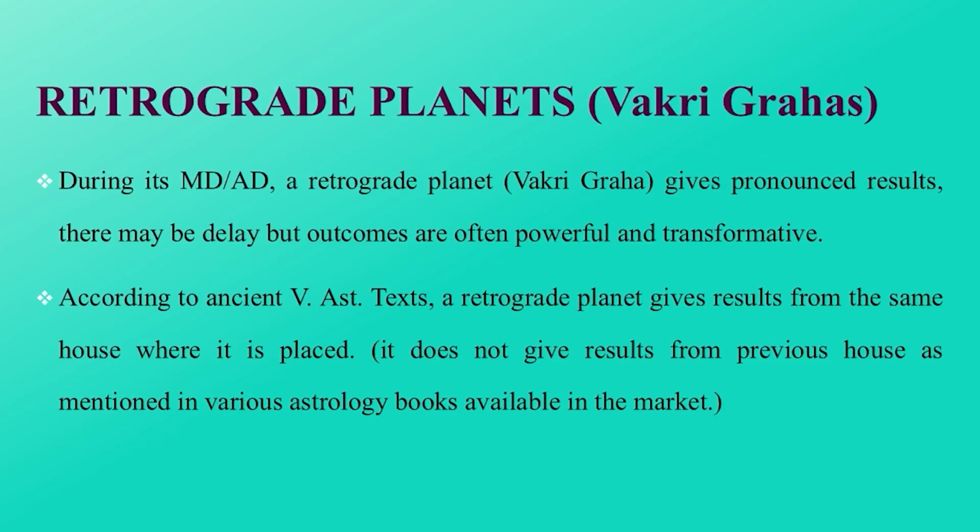Mahadasha and Antardasha of a retrograde planet often behave differently from that of a direct planet. During its Mahadasha and Antardasha, a retrograde planet gives pronounced results. It has potential to turn things around. There may be delay, but outcomes are often powerful and transformative. According to ancient Vedic astrology texts, a retrograde planet gives results from the house where it is placed.